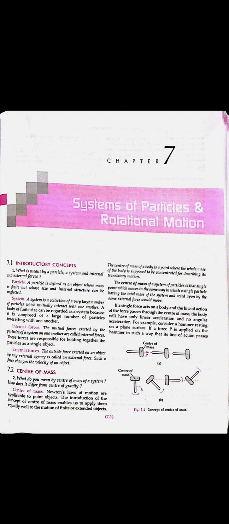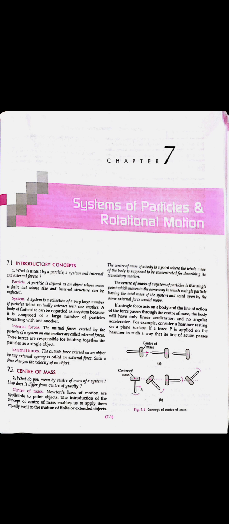When the body is rotating along the surface, it will touch each and every part of the surface. So the particles of that system have different velocities. But in a translatory motion, the body's particles have a single, similar velocity, because only one surface is in contact with the inclined plane. But in a rotatory motion, all the particles come in contact and they have different velocities.